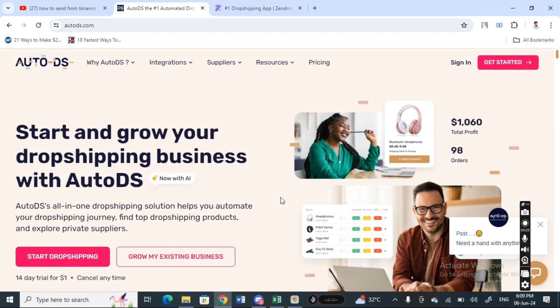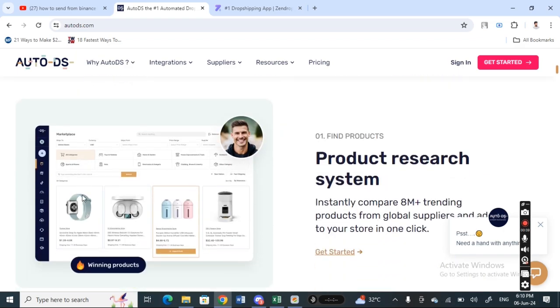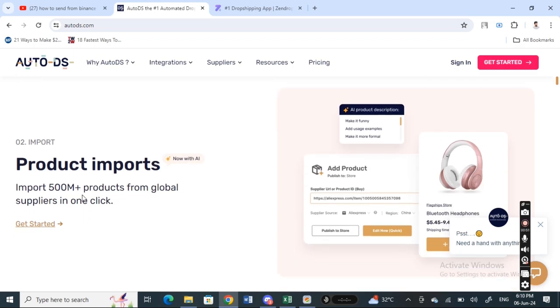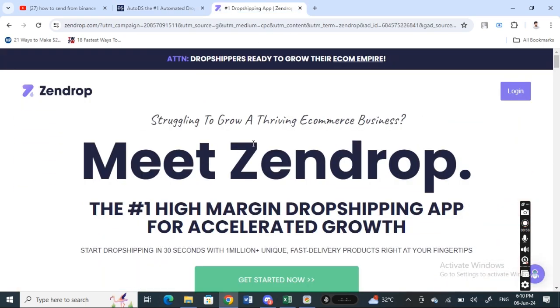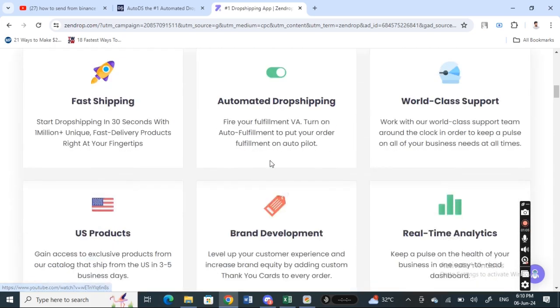When we talk about pricing, AutoDS actually offers plans tailored for different business needs. For example, it has different packages starting from $20, and it offers better options for business owners with higher business values, or high-volume businesses with frequent orders. Whereas Zendrop offers vast plans up to like $2,000 per month, and it has customizable plans, and it's more budget friendly in terms of pricing.